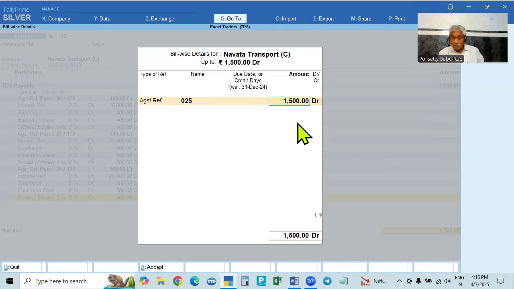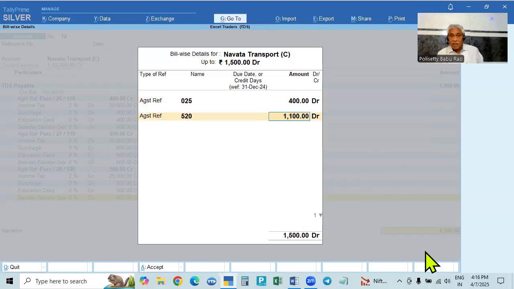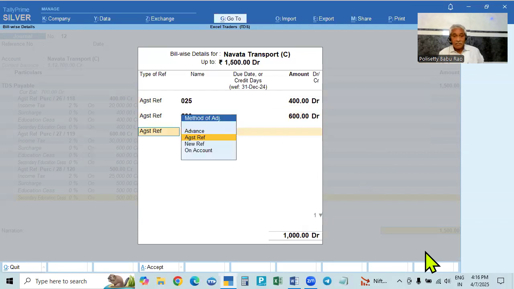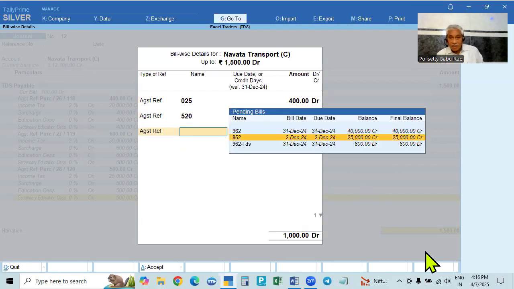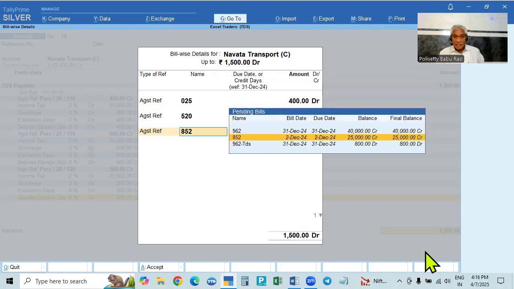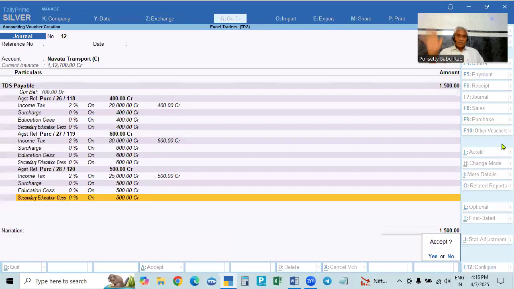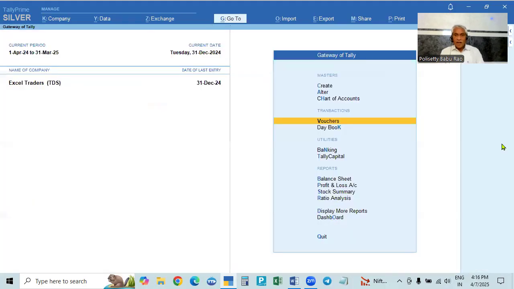So first we take October, 20,000 means 400 rupees. After that, 2nd November, 30,000 means 600 rupees. Next, 2nd December, 25,000 means 500 rupees. Total 1,500 rupees. And the other one, 31st December, this is the amount and this is already deducted, so that's closed. So only 1,500 rupees added. Okay, so this amount is deducted, and up to this it is completed.